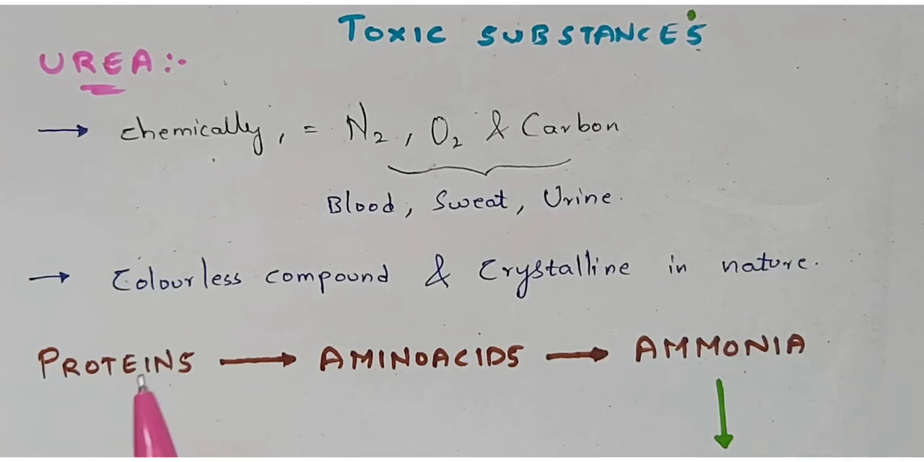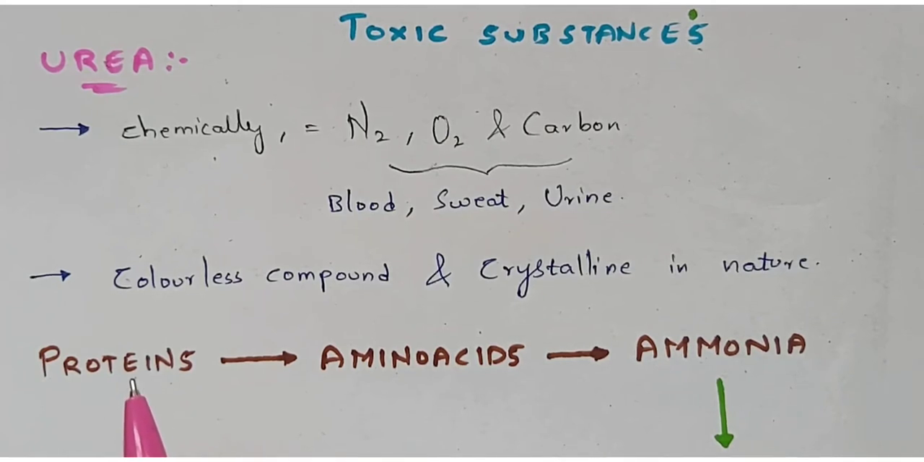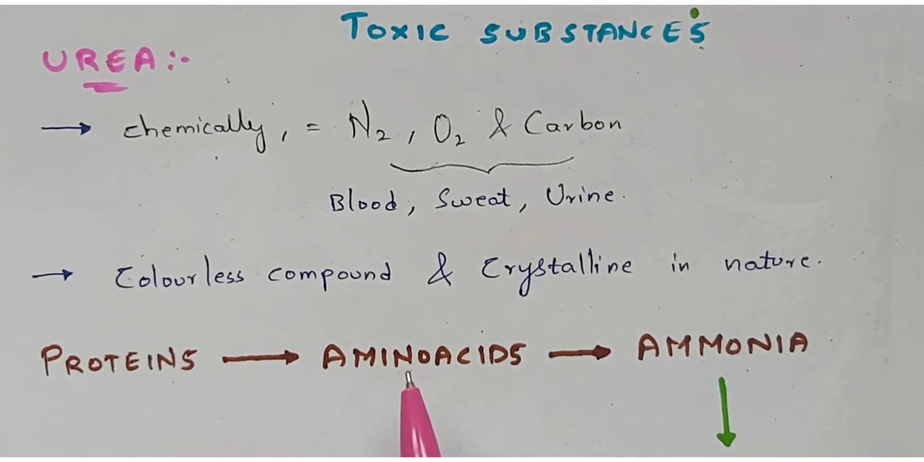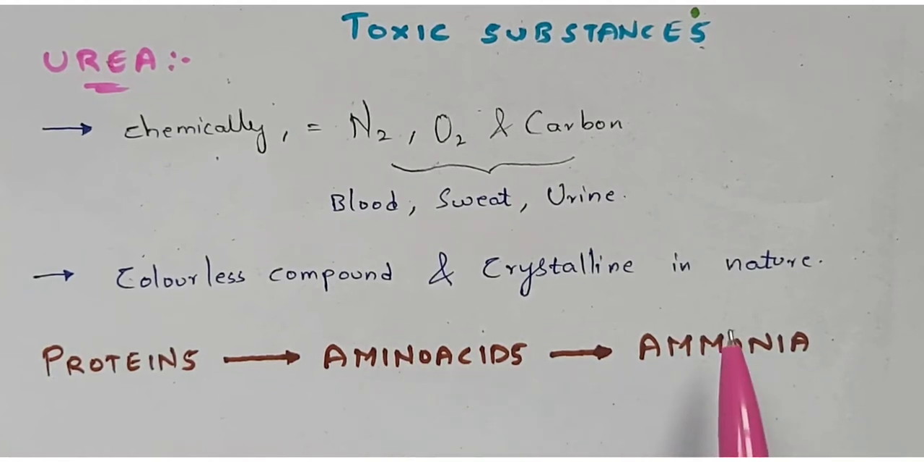So the proteins, how do you get proteins? By consumption of food, right? Once you consume the food, the proteins will be generated, and the proteins are made up of amino acids, right? So once these proteins are broken down, it leads to the formation of amino acids, and we know that amino acids will again get degraded in order to form ammonia. This process, where the amino acids get converted into ammonia, is called ammonotelism.